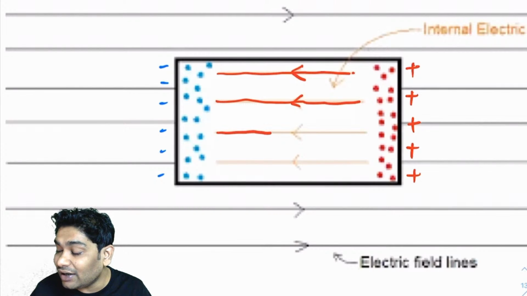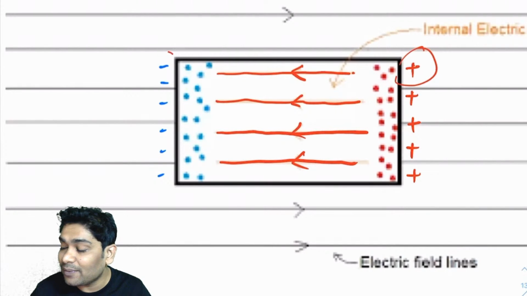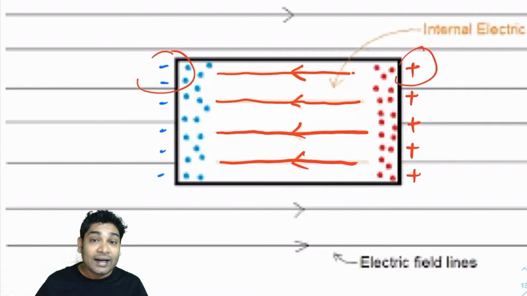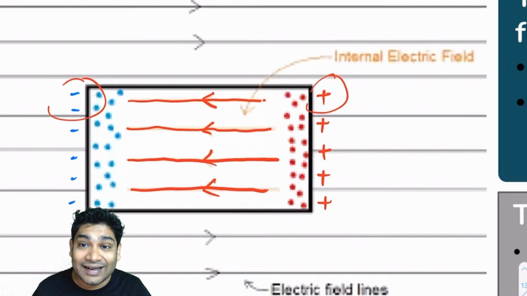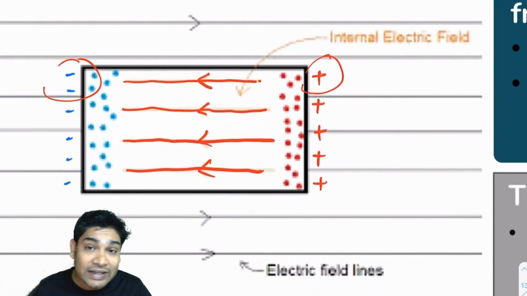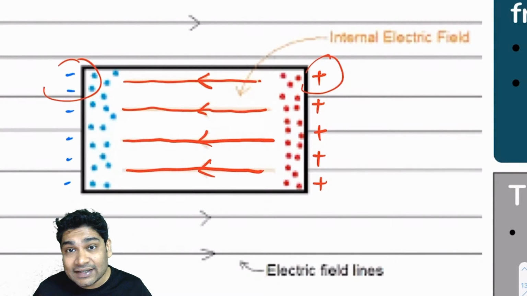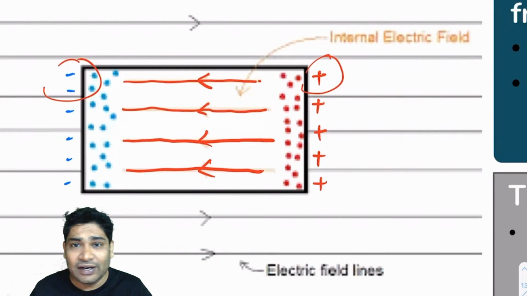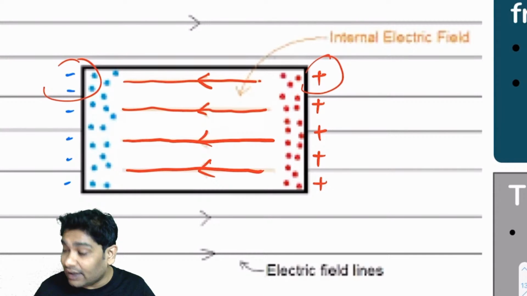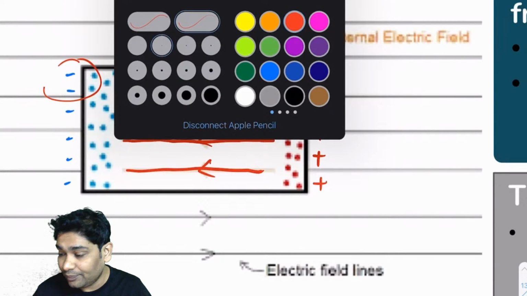We call this the internal electric field. This is the field which is created by these charges. Okay. So these charges are creating an internal electric field. And you will notice that the direction of the internal electric field is opposite to that of the external electric field. Now let's take a look at what is happening to the net field inside the conductor. So inside the conductor there are two kinds of fields now.